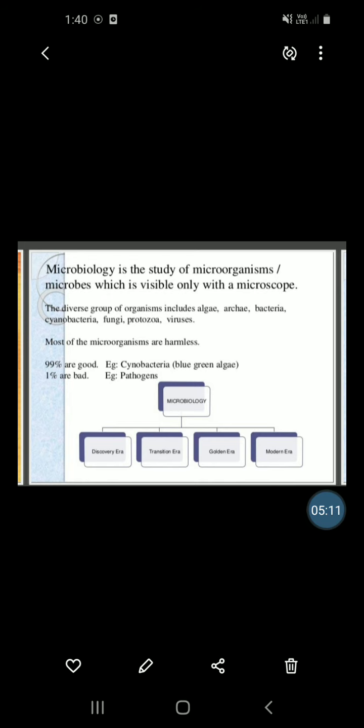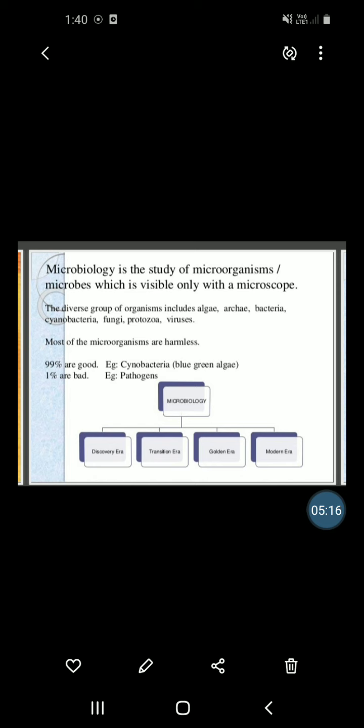Most of the organisms are harmless to humans. 99% of organisms are good, for example cyanobacteria, that is blue-green algae.